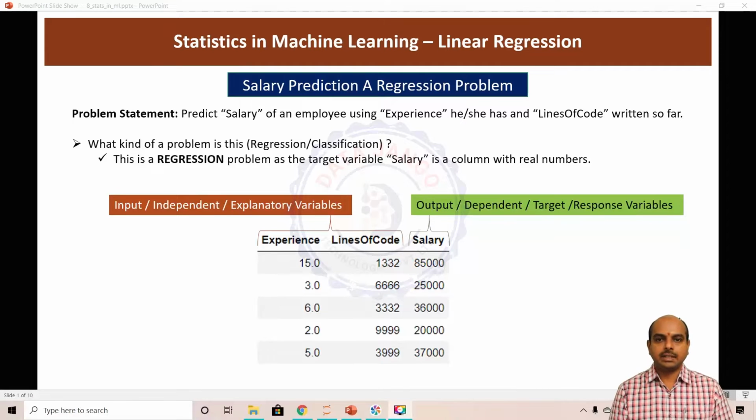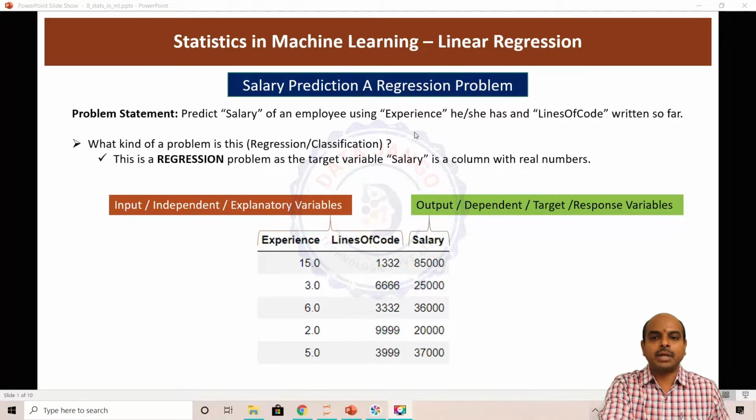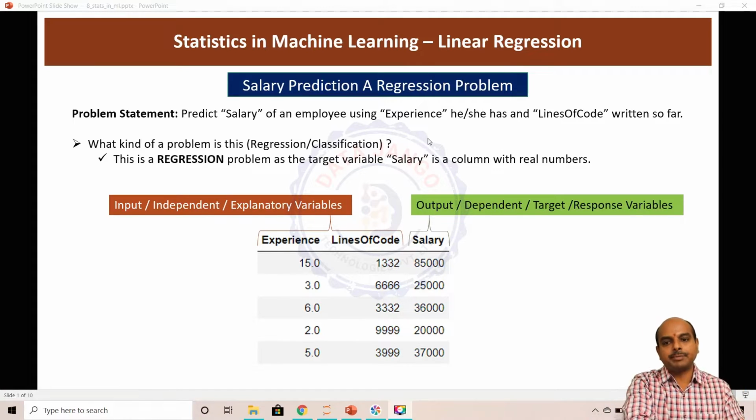Before we start the algorithms and how they work, let us try to understand what are input variables and what are output variables in a problem. So the problem statement here is predicting salary using employees' experience and the lines of code they have written. So we need to predict salary based on the amount of experience and number of lines of code they have written. This is a regression problem.